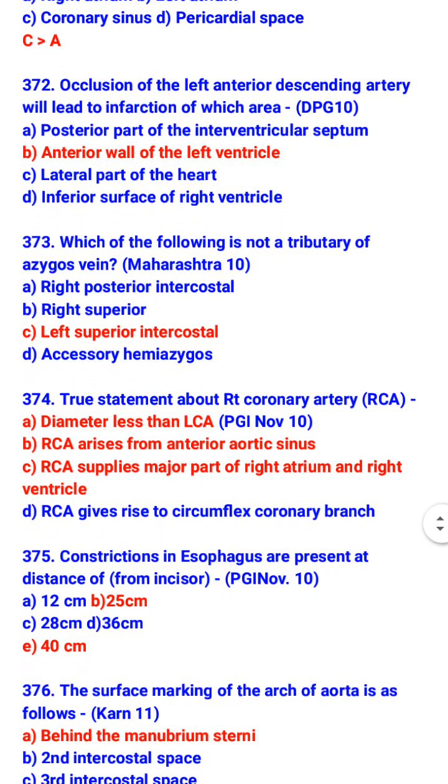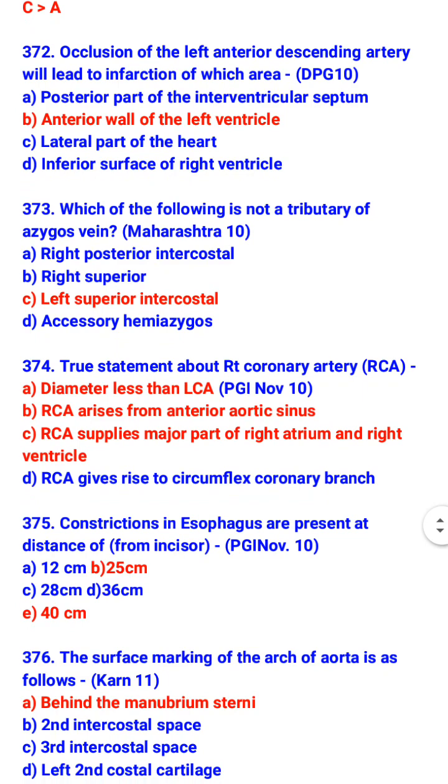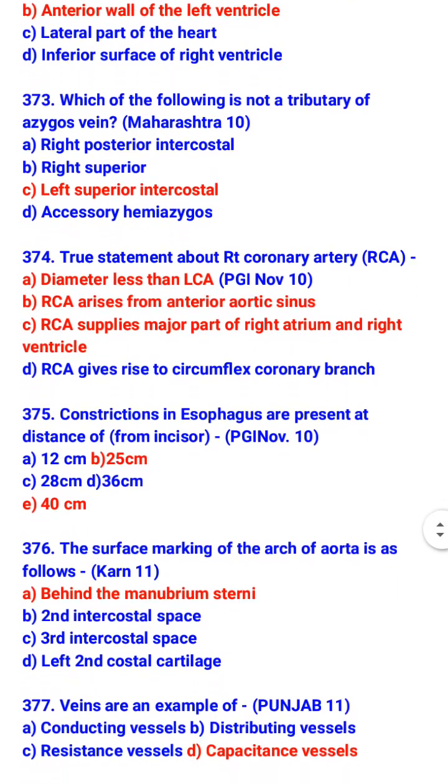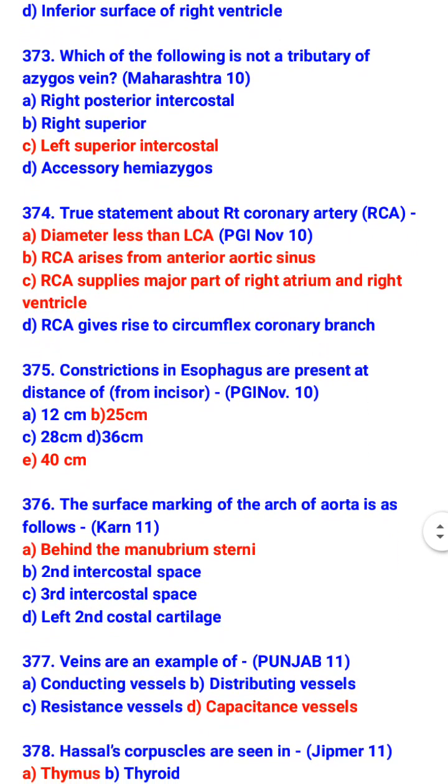True statement about right coronary artery: diameter is less than left coronary artery. Right coronary artery arises from anterior aortic sinus. Right coronary artery supplies major part of right atrium and right ventricle. Constrictions in esophagus are present at distance of 25 cm and 40 cm from incisor.